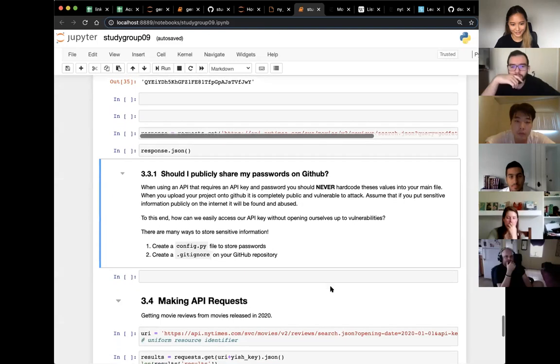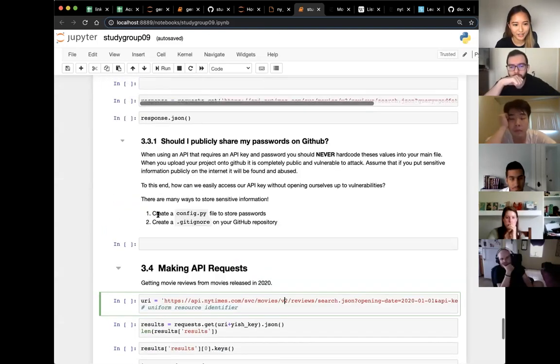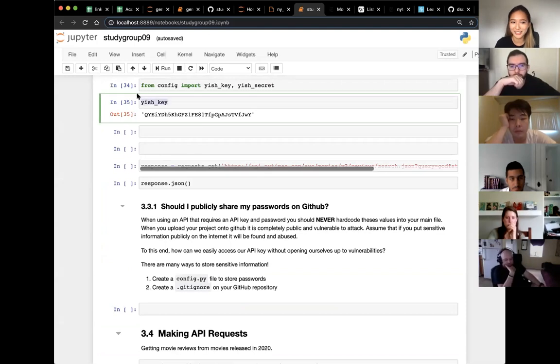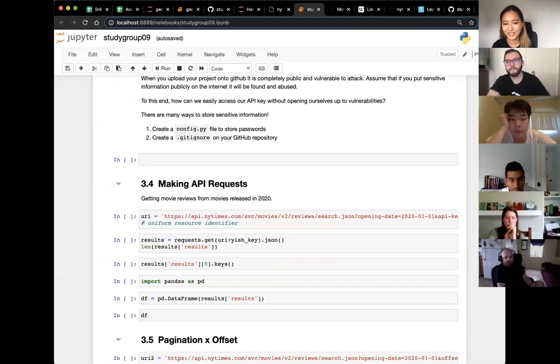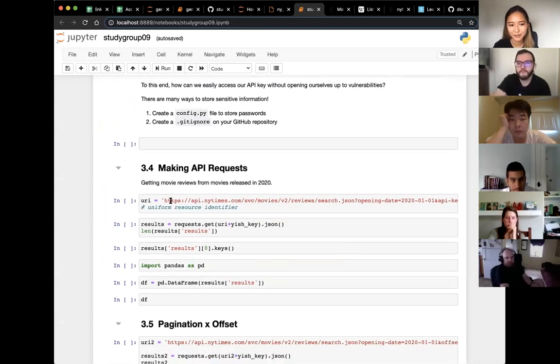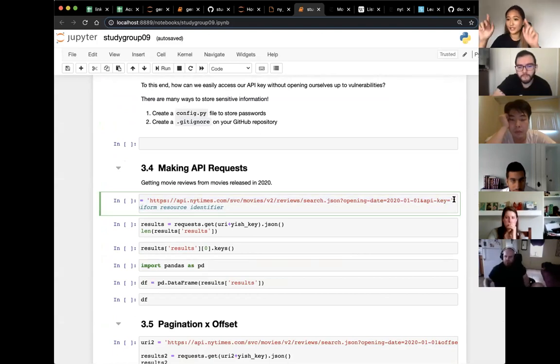So we talked about that. Now you can see that I have my key stored under my key variable. All right, now we can start making API requests. There are different methods of forming an API request. I know the Yelp API has you creating a dictionary of different parameters, which is another way of doing that, and they're basically taking those parameters and formatting them into this URI.